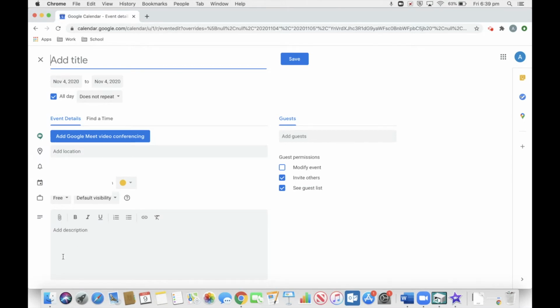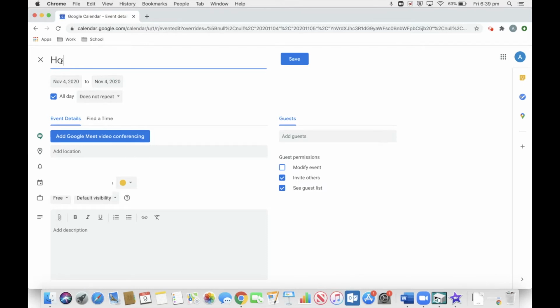The reason why I recommend this is because if you were to go in and create an event for each assignment that you have, depending on the day, you might have 3, 4, 5, maybe even more different events that will eventually start to clutter your calendar. However, if you only have one event titled homework for each day, your calendar will look a little bit less cluttered and it will give you room to put in any other events that might not be related to homework.